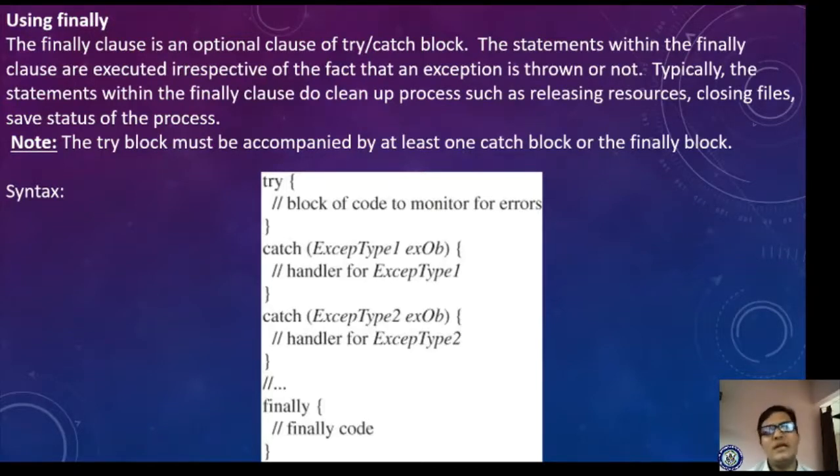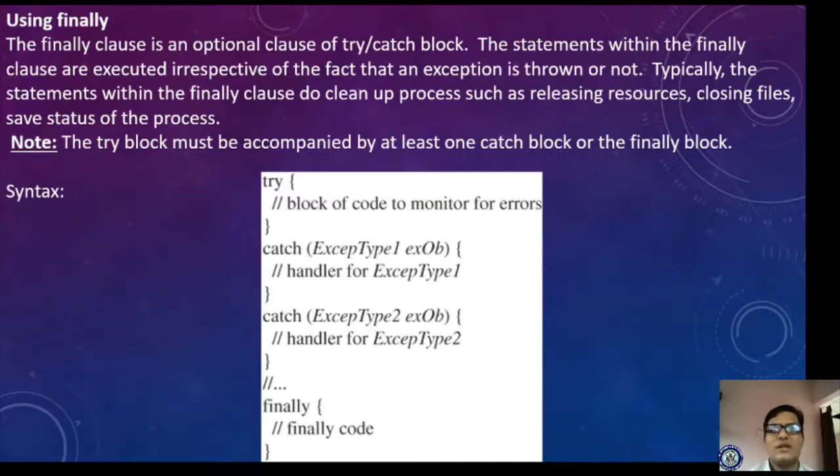Actually, we are saying that finally is executed after the try catch block, right? So then what is the usage of this finally? This finally clause does the cleanup process. Cleanup process means releasing the resources that a process acquired, and closing the files, right?